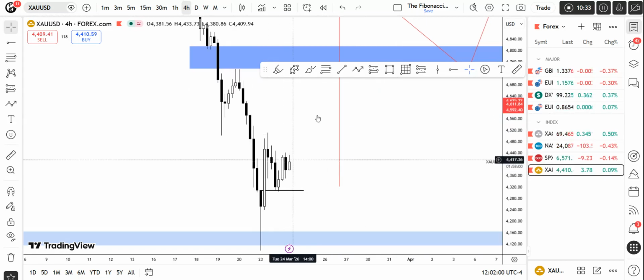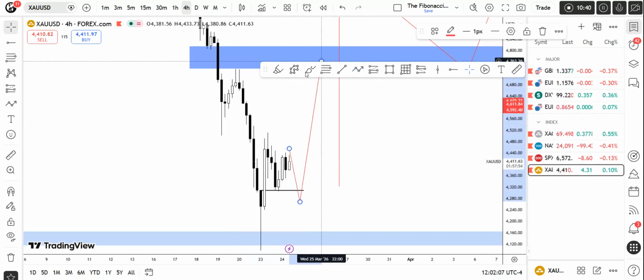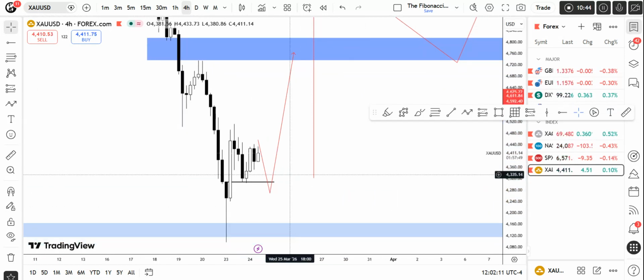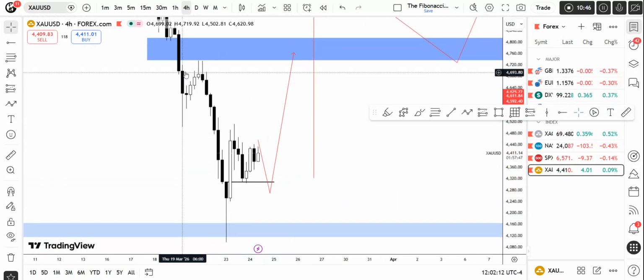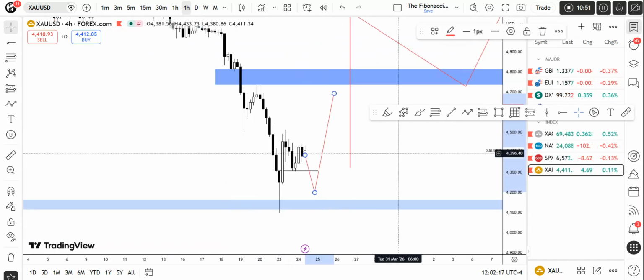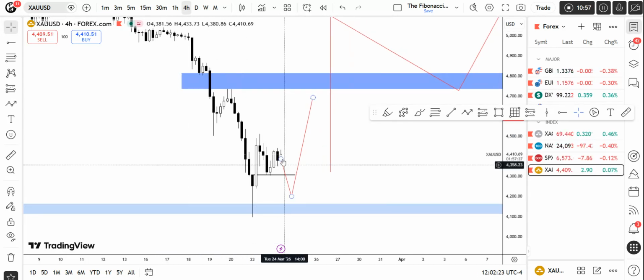So what I'm expecting is price may take out this low again, just like this, and we can move higher up to this area. If you can see right over here, it is creating somehow an orderly pairing high and low like this. If we take a bigger swing from higher, it is creating somehow an orderly pairing swing. This is the pairing high, this is the pairing low. But at this moment we are focusing on this area.